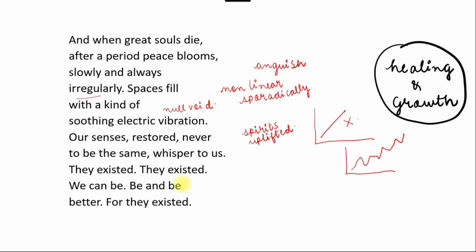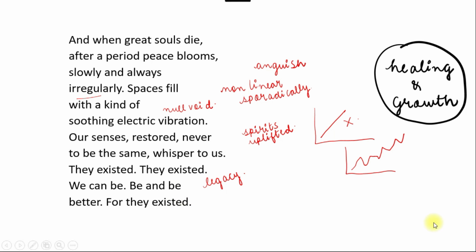So the poem ends with encouragement to the people that even if these great souls have passed away, they have existed, their legacy should continue, and we should honor them in our memories because they have existed.